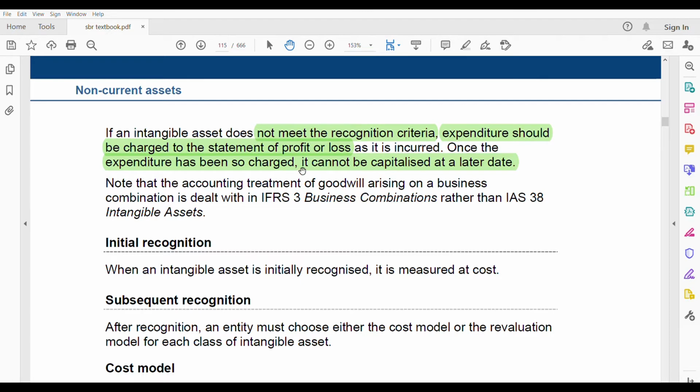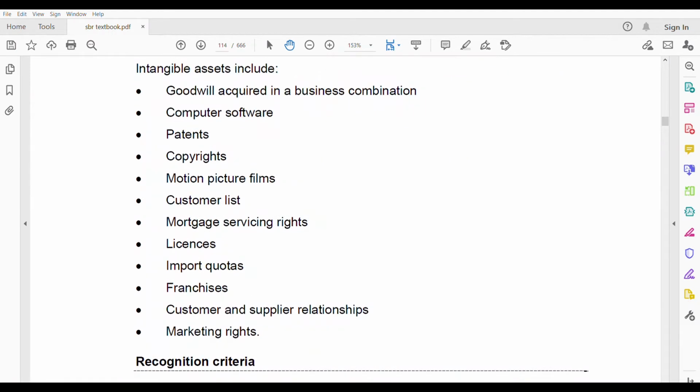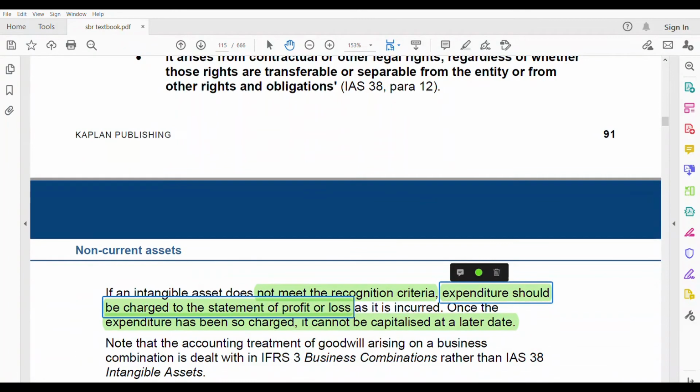Note that the accounting treatment of goodwill arising in a business combination is dealt with in IFRS 3 rather than IAS 38. So if you see this, there is one exception. Under the goodwill list, the first one is goodwill acquired in a business combination. This is dealt with under IFRS 3 because when you have gone for a business combination, that means you have purchased a subsidiary, right? That time you calculate a goodwill, right? That goodwill is not dealt with under IAS 38, even though goodwill is an intangible asset. That is dealt with under IFRS 3. Okay, it is not dealt with under IAS 38. So that's what this line says.